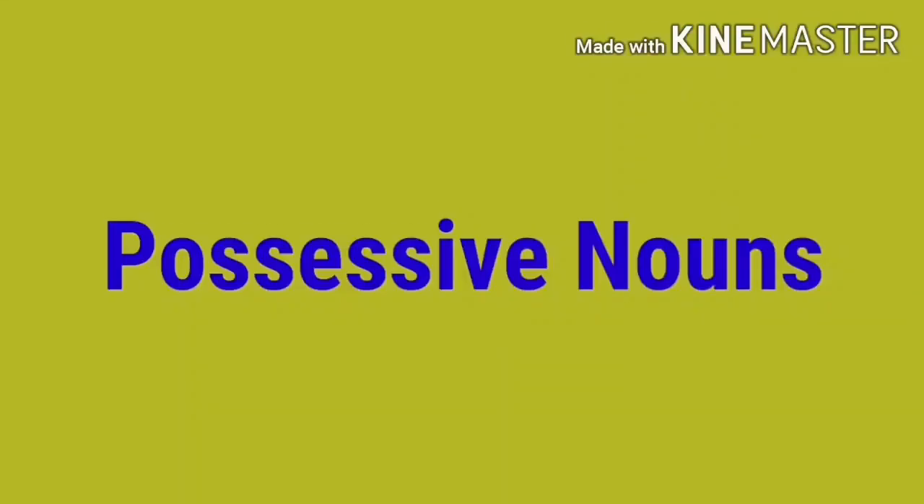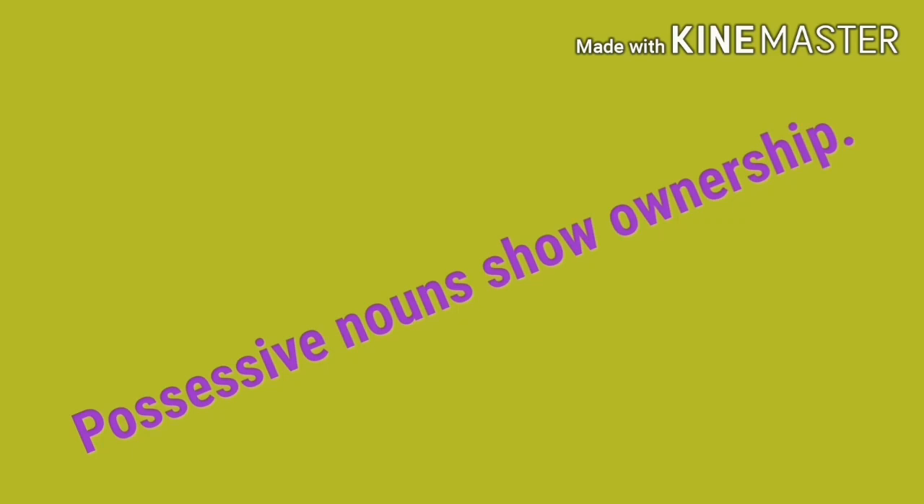Next topic, possessive nouns. What is the next topic? Possessive nouns. So what are possessive nouns? Possessive nouns are nouns that show ownership. So a possessive noun is a noun that possesses something.